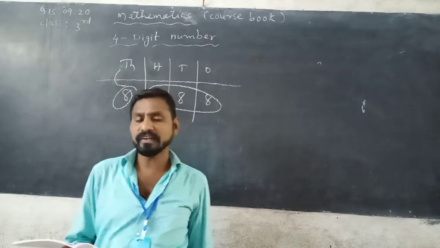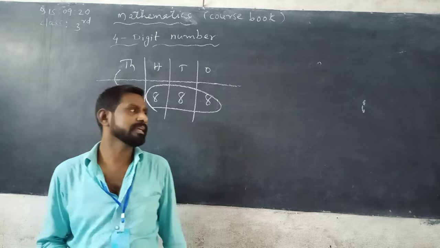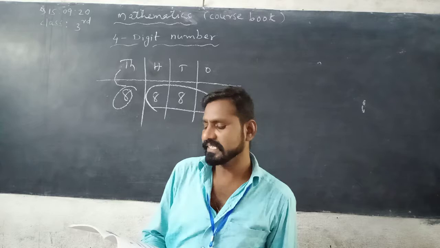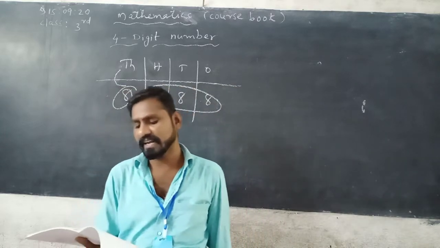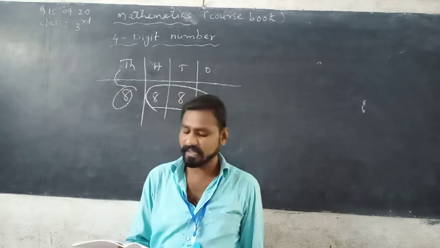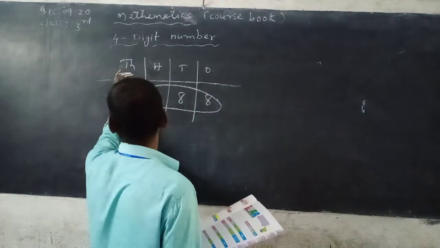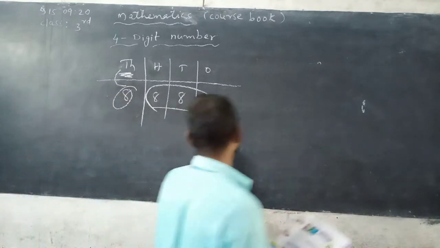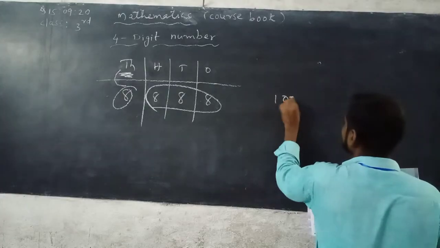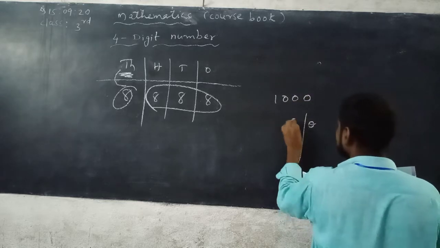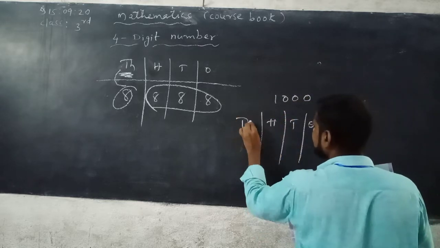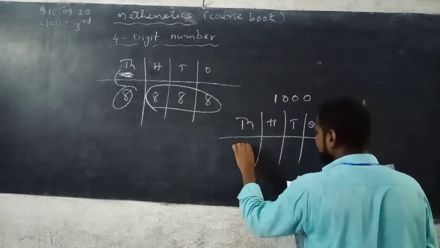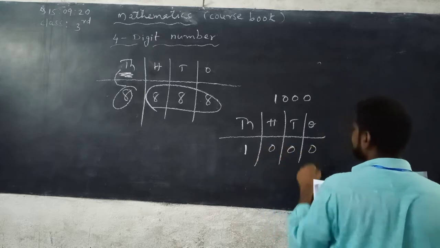The first 4-digit number is 1000, so it can be called the smallest 4-digit number. 1000 is the smallest 4-digit number in a place value chart. The 4th place from the right is called the thousands place. The place value chart for 1000 can be written like this: ones, tens, hundreds, thousands. It can be written as 1 in thousands place, hundreds place 0, tens place 0, ones place 0.